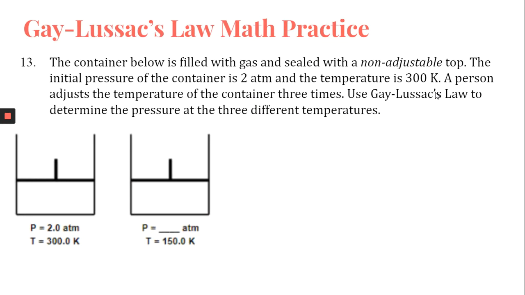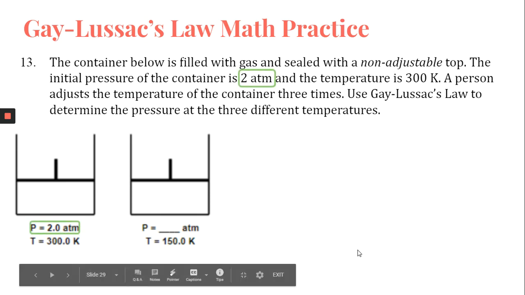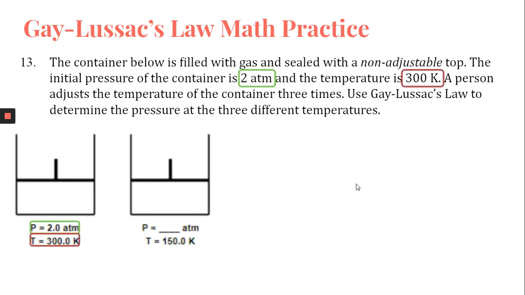So let's go ahead and take a look at the back of the last pages of your lab. Number 13 gives you two piston chambers. It says, the container below is filled with gas and sealed with a non-adjustable top. So this is a rigid container. The initial pressure of the container is 2 atm, and the temperature is 300 Kelvin. A person adjusts the temperature of the container 3 times. You use Gay-Lussac's law to determine the pressure at 3 different temperatures. Okay, so this is just the first part of this first question, number 13.